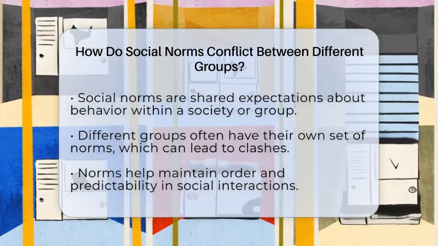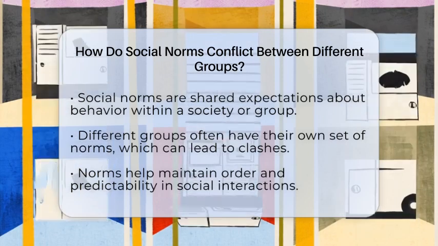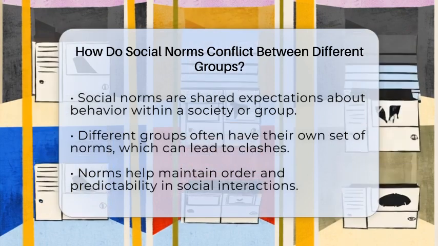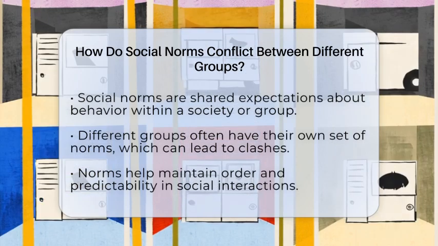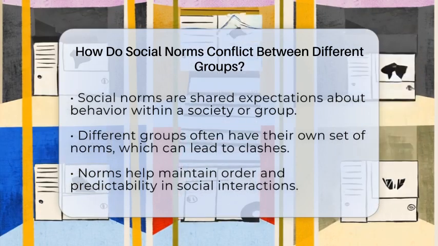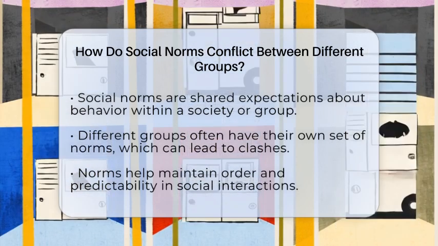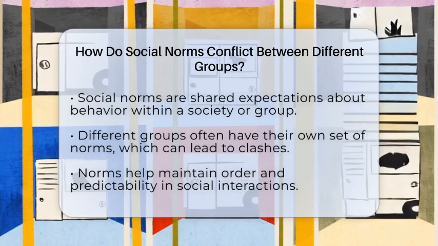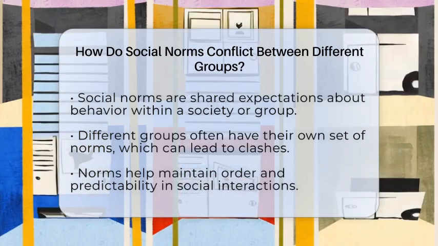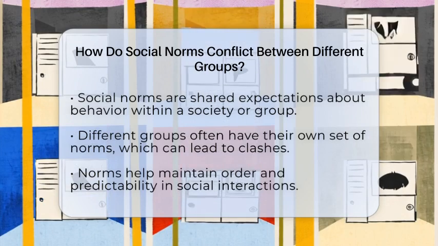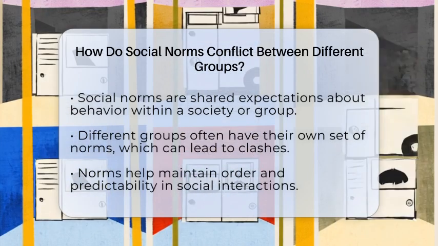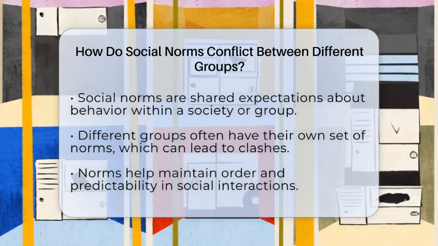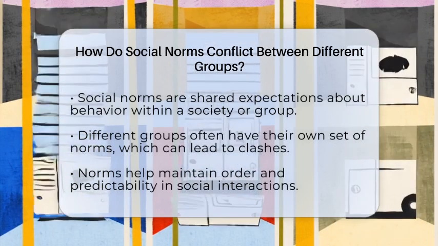Social norms are shared expectations about how people should behave in a society or group. They help keep order and make interactions predictable. But when different groups have different norms, conflicts can happen. For example, one group might believe that showing emotion openly is respectful, while another might see it as inappropriate. These differences can lead to misunderstandings or disagreements about what is acceptable behavior.